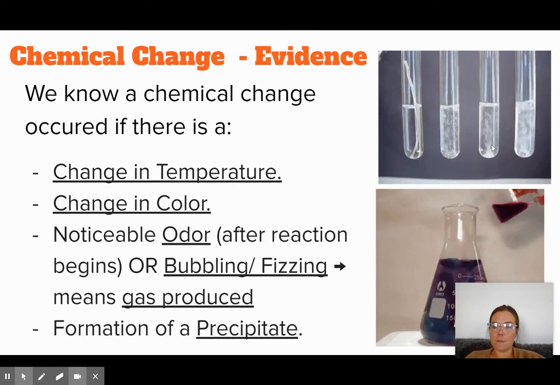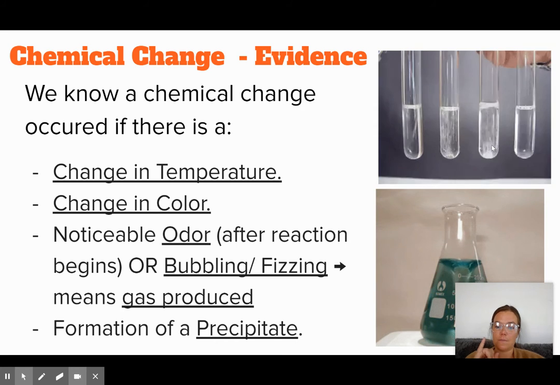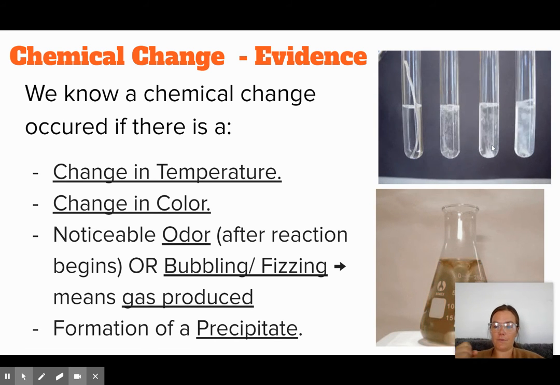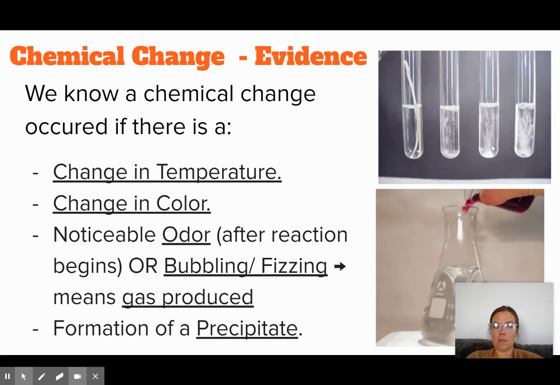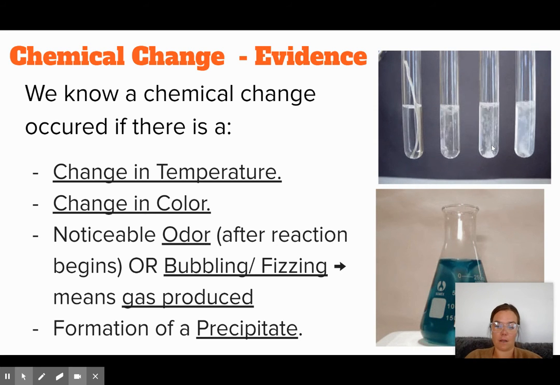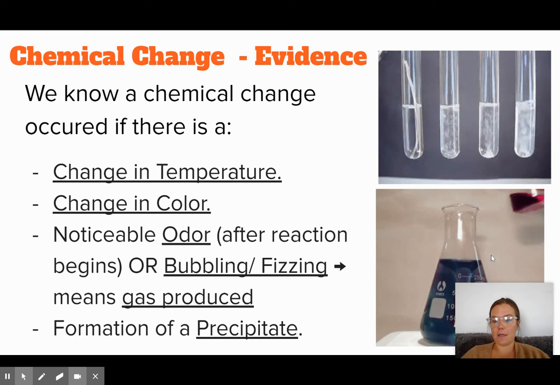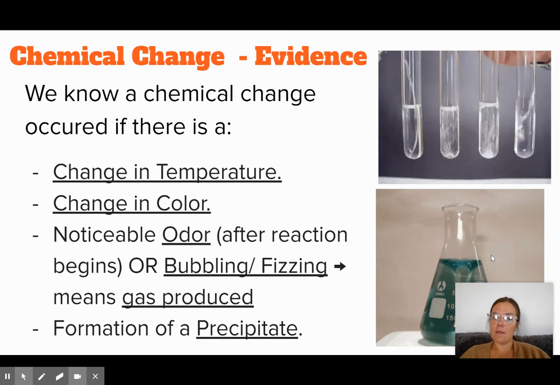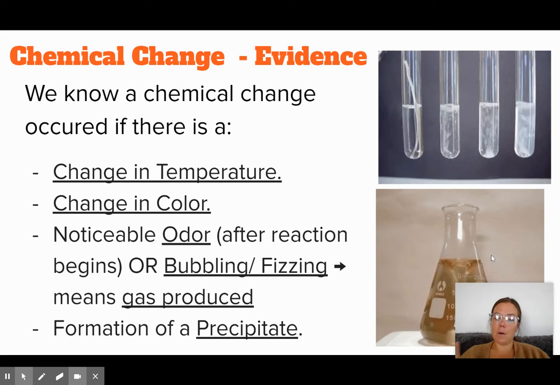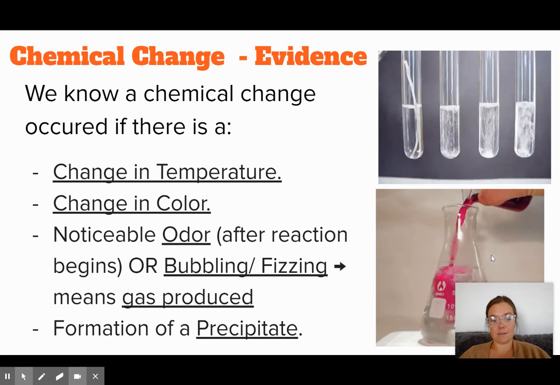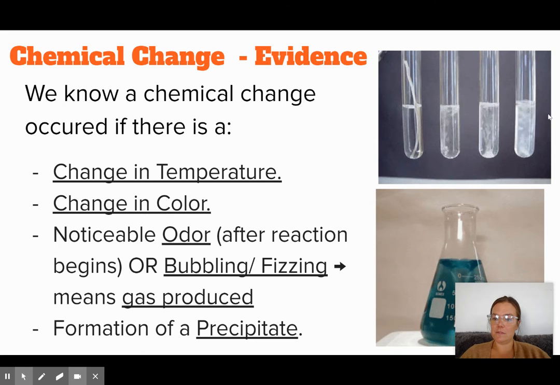So the evidence that you should always be looking for, one is a temperature change. So if something gets way, way colder, or if it gets hotter, if it releases energy, that should be a sign to you that this is a chemical change. So any burning of some substance, there's obviously heat that's released there. If you see a change in color like we do in this bottom corner, or right now with the leaves as we have them change during the fall time, that is the sign of a chemical reaction. If you see bubbling or fizzing or notice a smell that wasn't there before, that suggests that a gas is being produced like we see here, and that is also a sign of a chemical change, or the formation of what is called a precipitate that occurs when you mix two liquids together and get a solid.